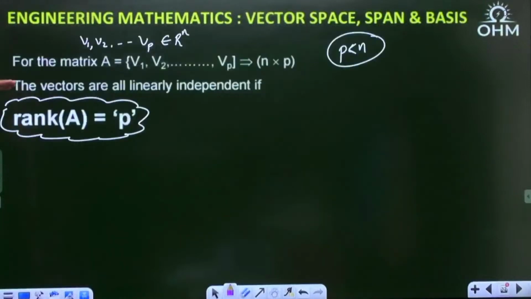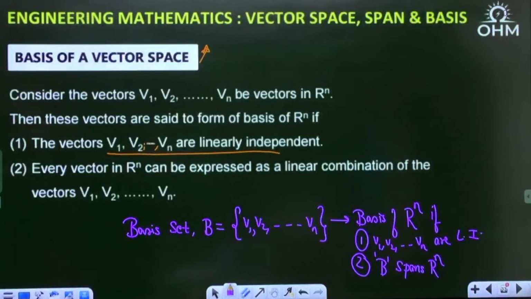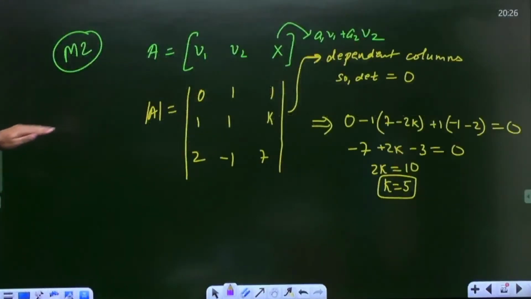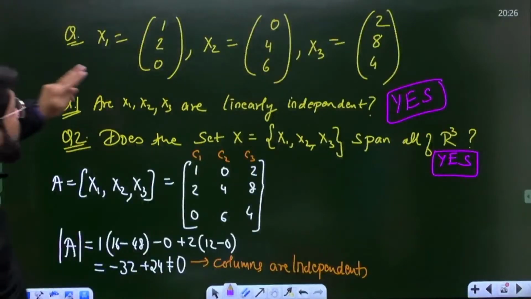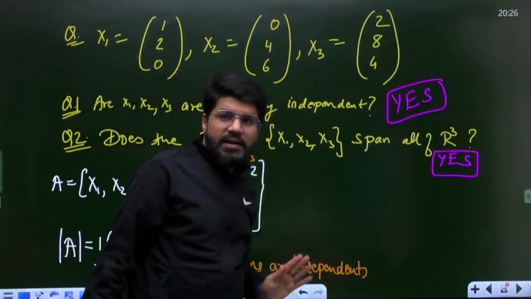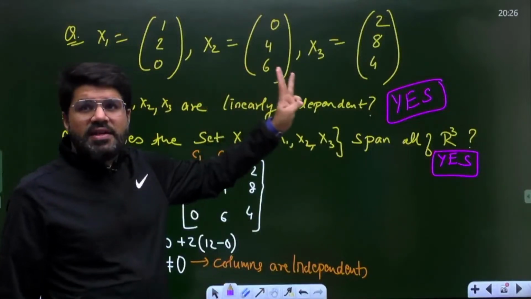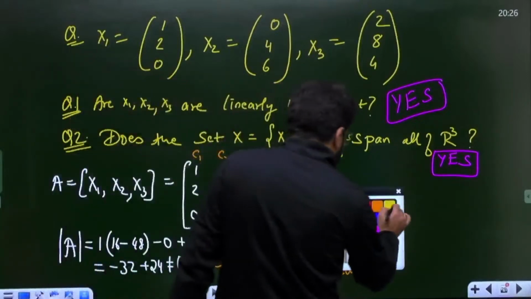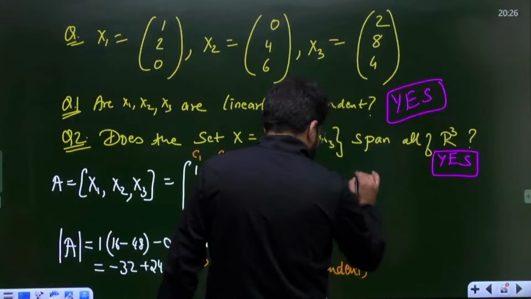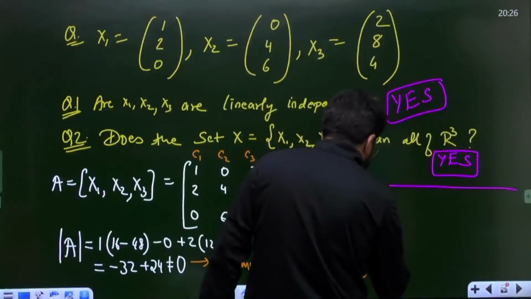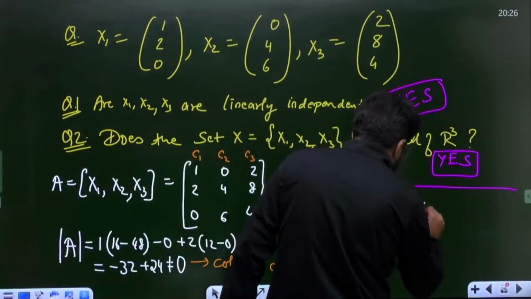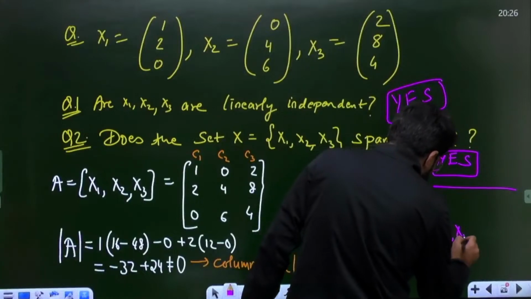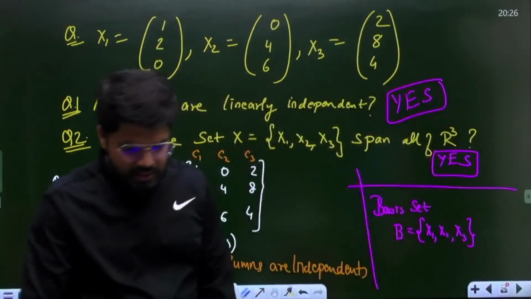Again going to the previous example. Where is that previous example? This one. Here the three vectors are linearly independent, and hence they can form a basis of R3. Hence they can form a basis set. Let me write it here clearly. So what can be the basis set B? x1, x2, x3. What is the basis set?